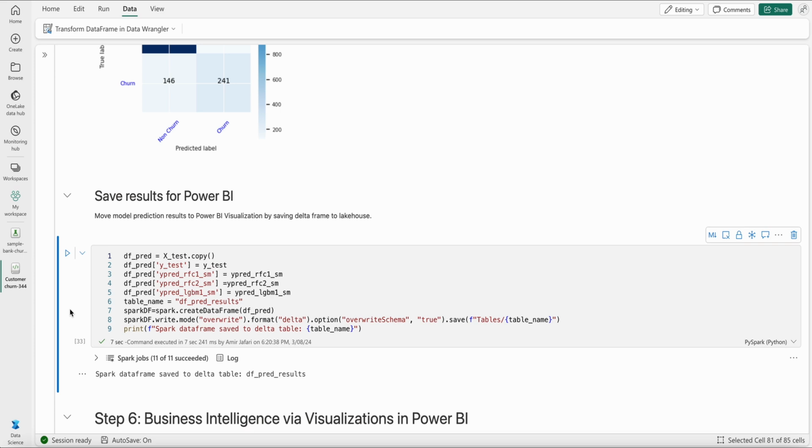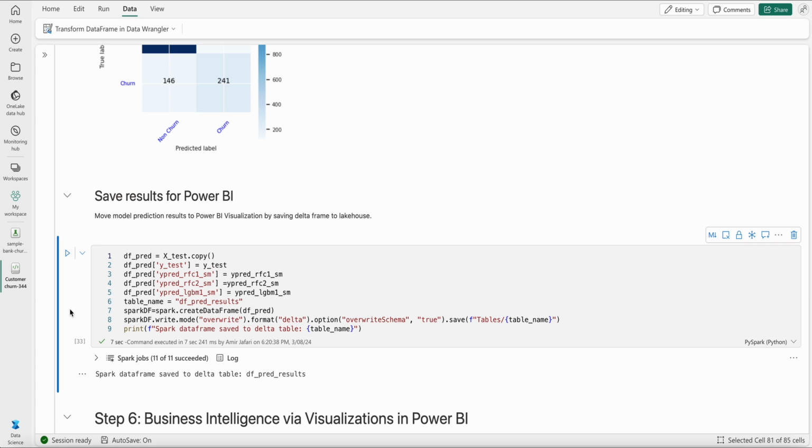Now, one of the challenges in machine learning projects is that it kind of ends here, but that's not a good thing, right? What is more important is how you can translate the insights that you get from a machine learning model into business insights. Because if you remember, from the beginning we said that we are talking about a churn prediction model, to train a model to make predictions about churn of your customers, but then how can I evaluate and translate that into some business insight that helps me take actions to improve the business and make it more profitable?